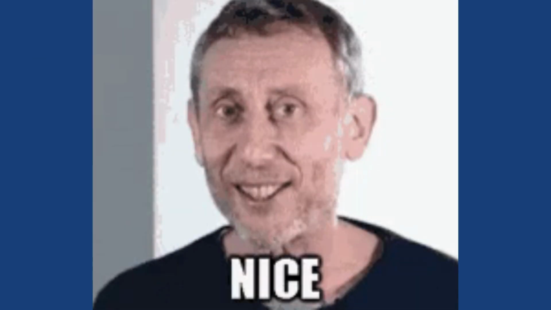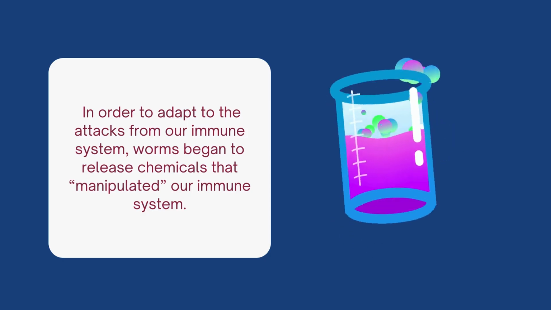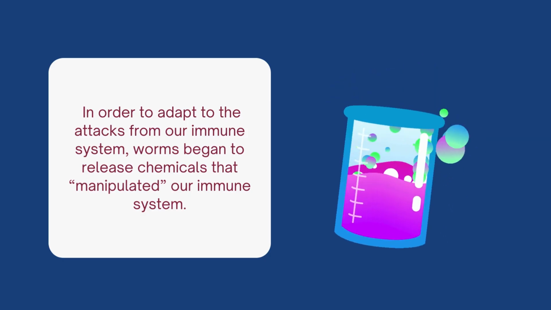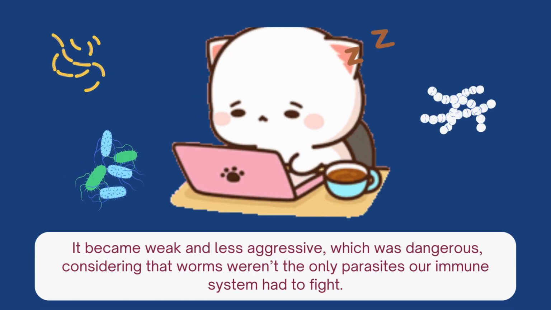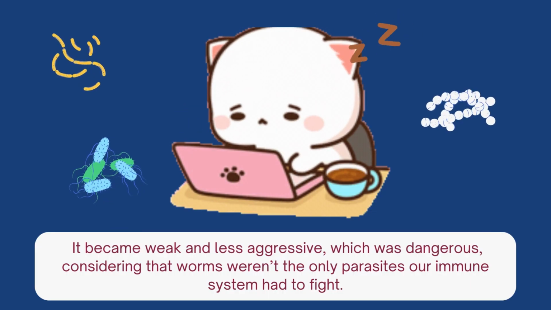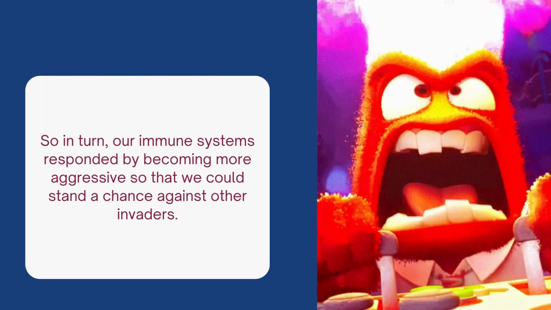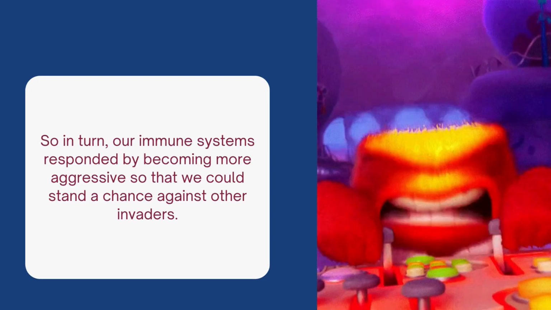So now we know how the immune system fought these parasitic worms in the past. But what does this have to do with allergies? Well, in order to adapt to the attacks from our immune system, worms began to release chemicals that manipulated our immune system. It became weak and less aggressive, which was dangerous considering that worms weren't the only parasites our immune system had to fight. So in turn, our immune systems responded by becoming more aggressive so that we could stand a chance against other invaders.